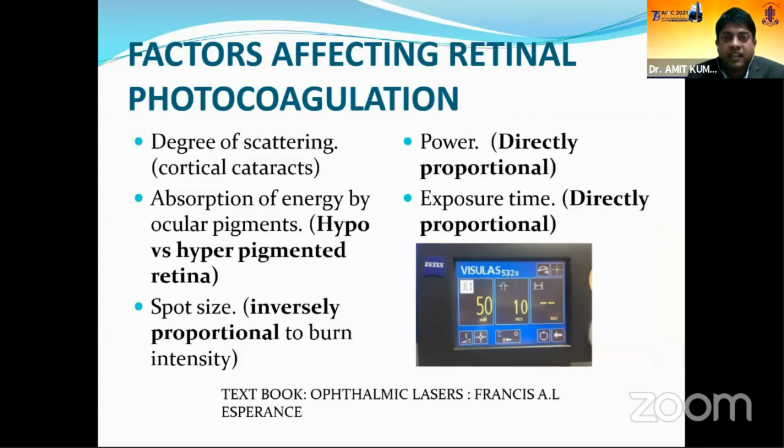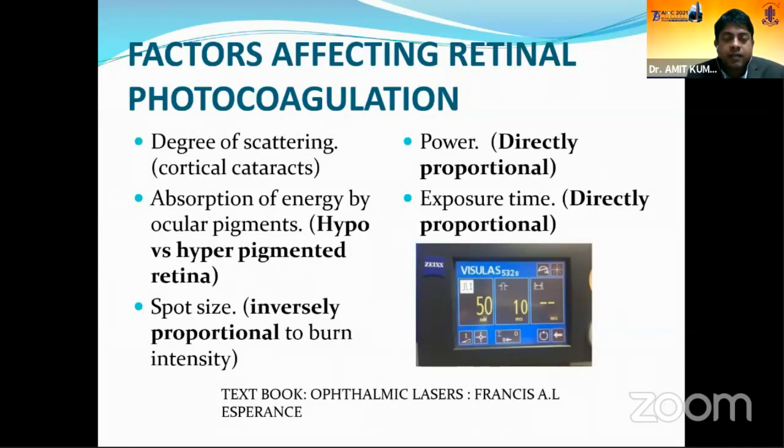So what are the factors affecting retinal photocoagulation? This you should remember while doing the lasers. There might be some amount of scattering if there are cortical cataracts, so that might hamper the laser delivery or laser uptake by the retina. Again, as Dr. Akshay had mentioned, laser is first absorbed by the RPE melanin, the RPE pigments.